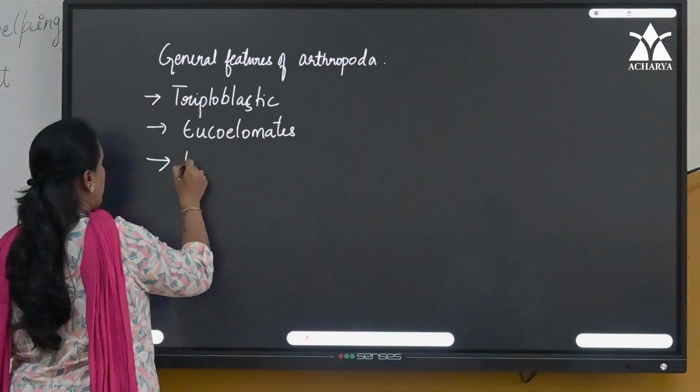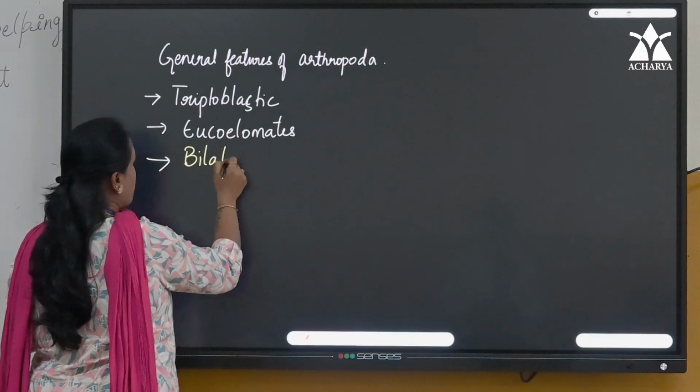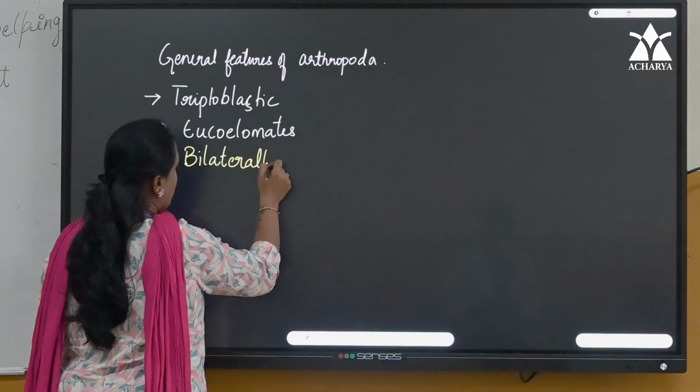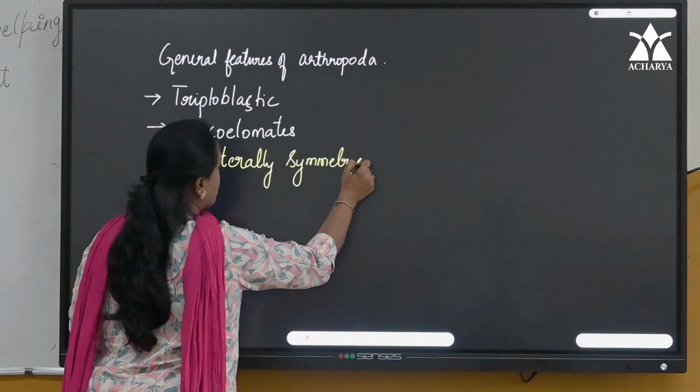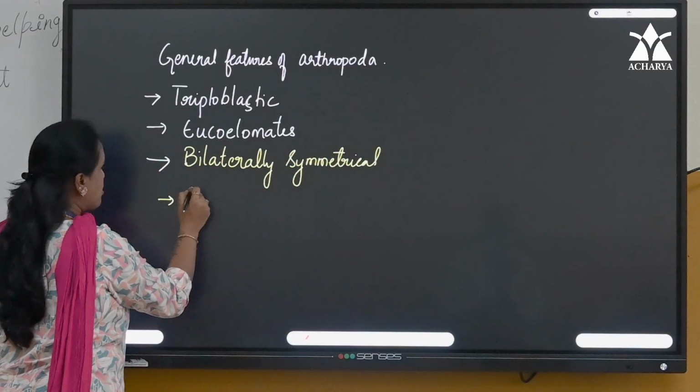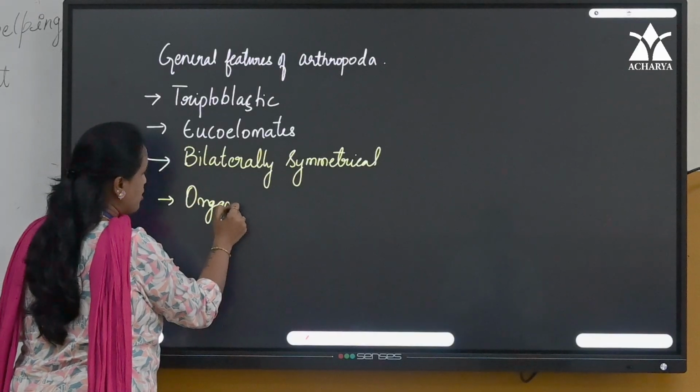Then bilaterally symmetrical. What about the symmetry, children? Bilaterally symmetrical. What about grade of organization? Organ system grade of organization.